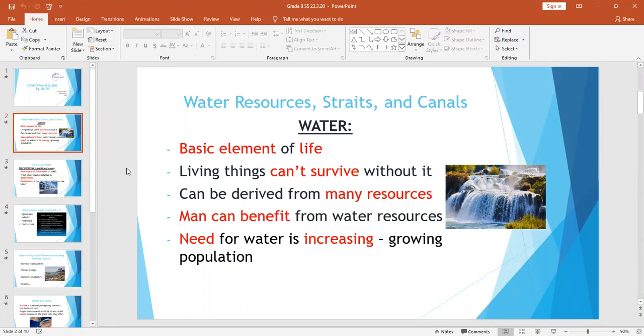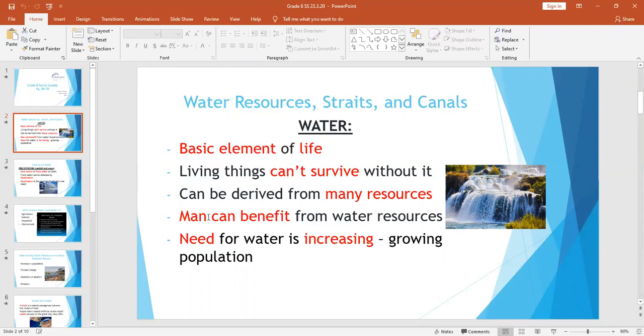And here we see that water is the basic element of life. The basic element meaning it is the underlying foundation of life. Without water, it says there, living things can't survive. Where can water be derived from? Water can be derived from many resources. Derived there means it can be taken from many resources.